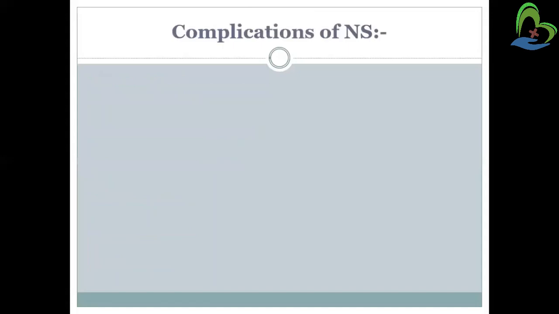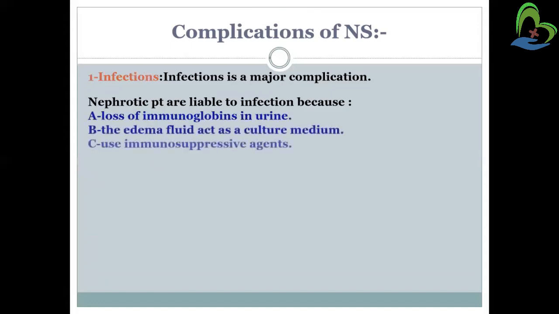Complications of nephrotic syndrome include, if we do not control the condition of the patient, it can further damage the person's body, like infection. Infection is a major complication. Nephrotic patients are liable to infection. Why are they more prone to get infection? Because of a loss of immunoglobulins in the urine, there will be a massive loss of immunoglobulins, which help to strengthen the immunity of a person. If a person is having nephrotic syndrome, the immunoglobulins are also lost from the urine. Because of that, they have a poor immune system, so they are more prone to get infection.